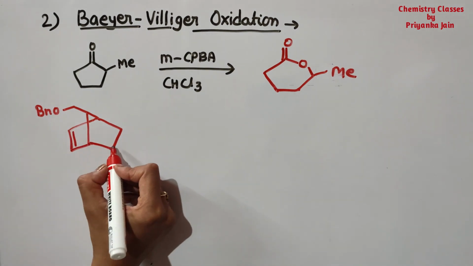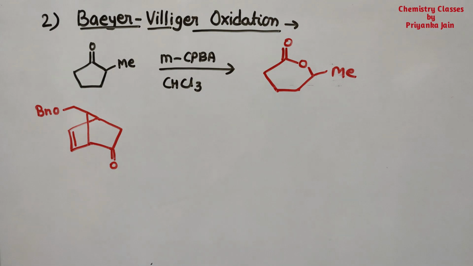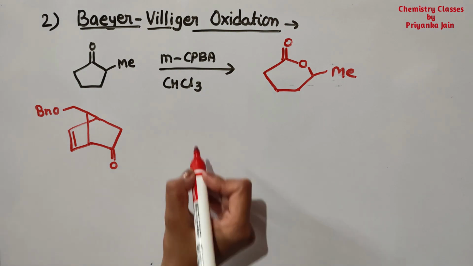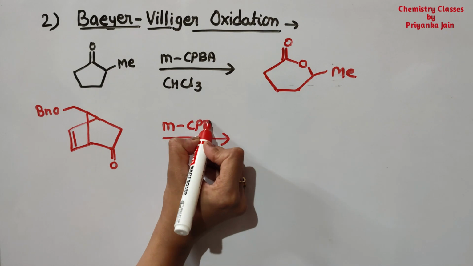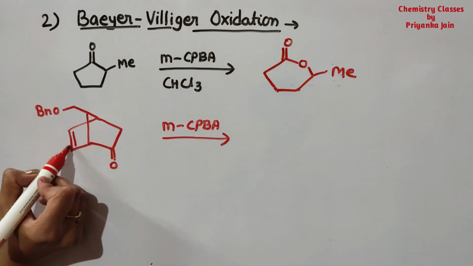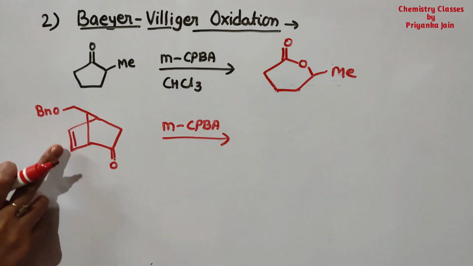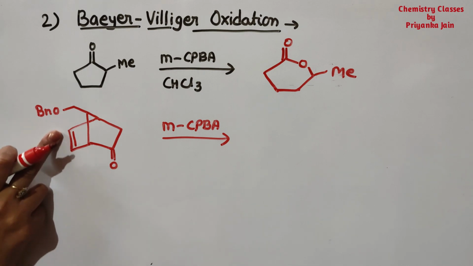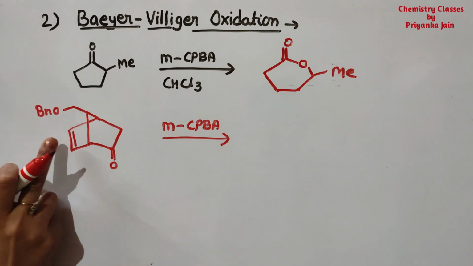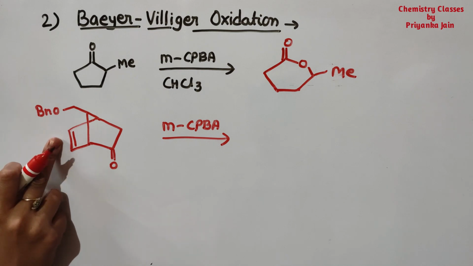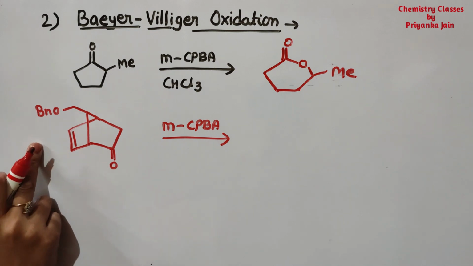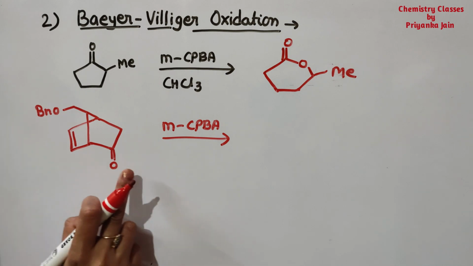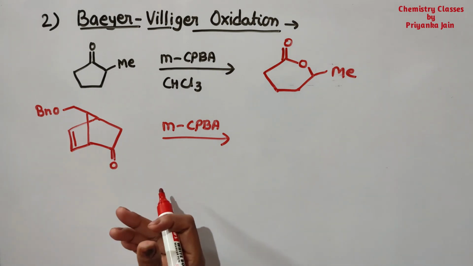This is the double bond and here is this keto group present, right? And if we are treating it with the MCPBA, then what will happen? See here, at this double bond there are no alkyl groups present, no substituents are present. It means the nucleophilicity of these pi electrons is not very good. So it will not undergo the epoxidation. Now it will undergo the Baeyer-Villiger oxidation.